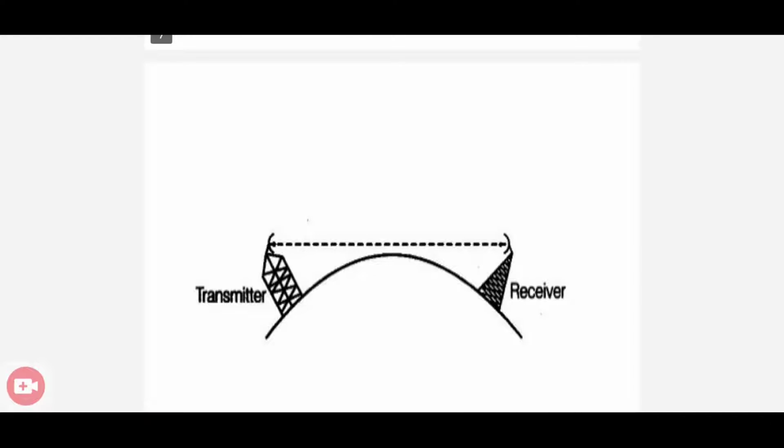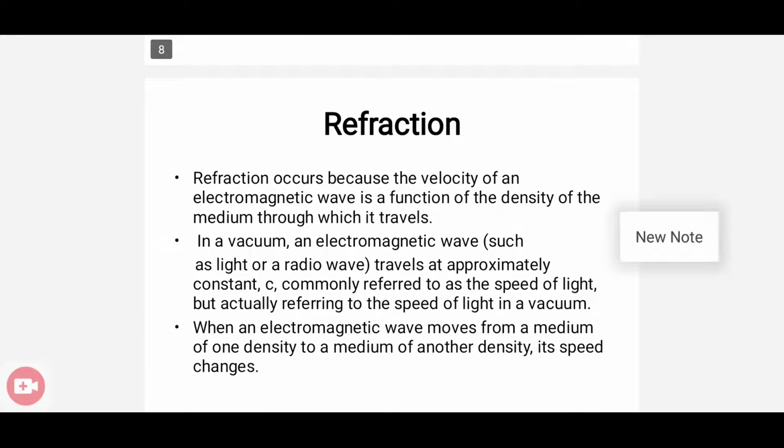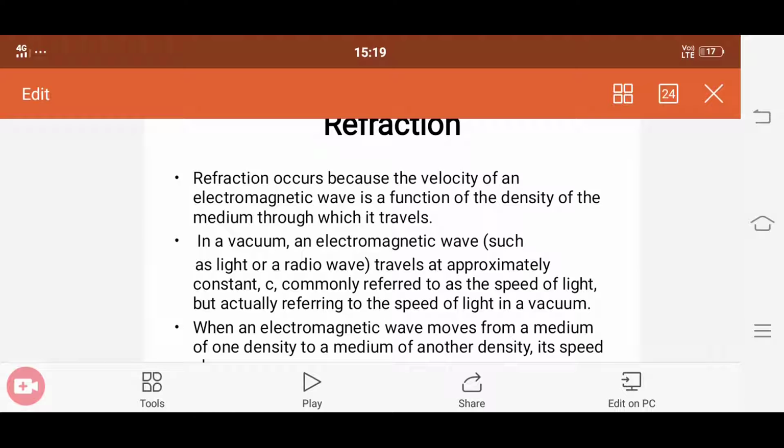Clear? So this is the figure of line of sight propagation. Here there is a transmitter antenna as well as a receiver antenna. So the signal travels in a straight line from the transmitter to the receiver. That is actually line of sight propagation. So there are three mechanisms for wireless propagation: one is ground wave propagation, second is skywave propagation, third is line of sight propagation. Okay. Next you can study what you mean by refraction.